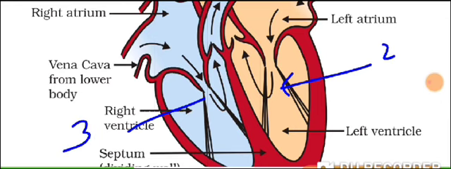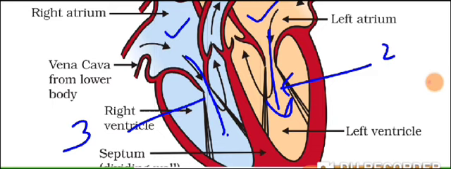So when these auricles are contracting, at that time these valves are pushed open and the blood will start moving into this region. From the right auricle or the atrium, it will move into the right ventricle. And from the left atrium, it will enter into the left ventricle.